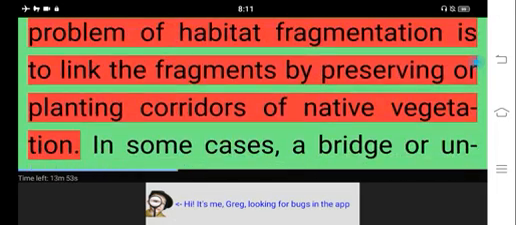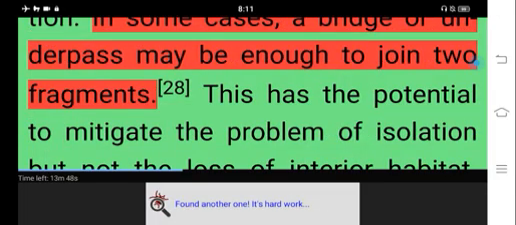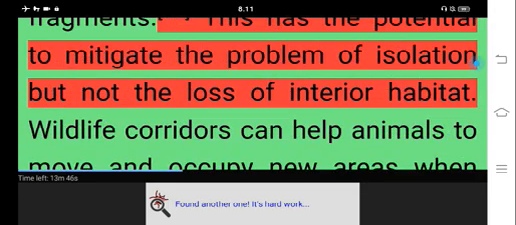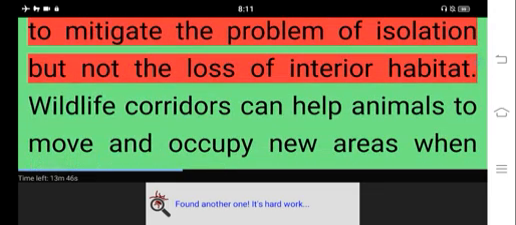One solution to the problem of habitat fragmentation is to link the fragments by preserving or planting corridors of native vegetation. In some cases, a bridge or underpass may be enough to join two fragments. This has the potential to mitigate the problem of isolation but not the loss of interior habitat.